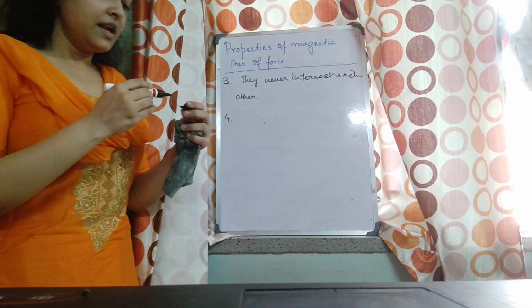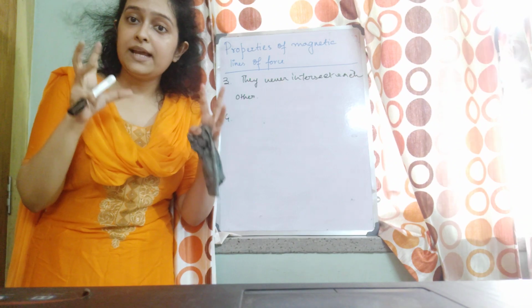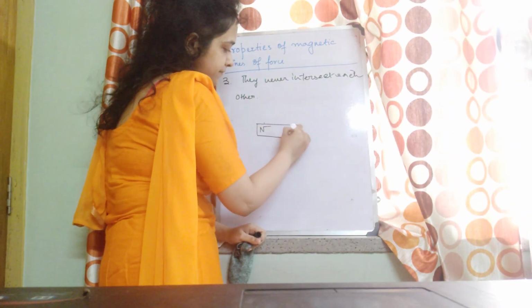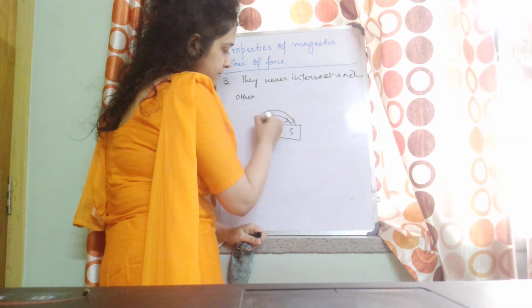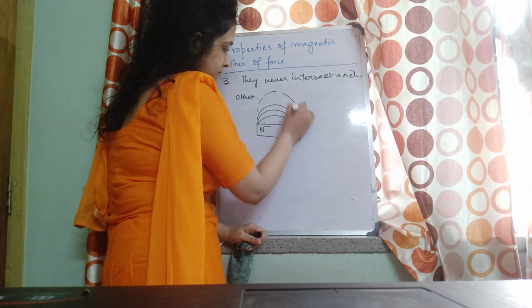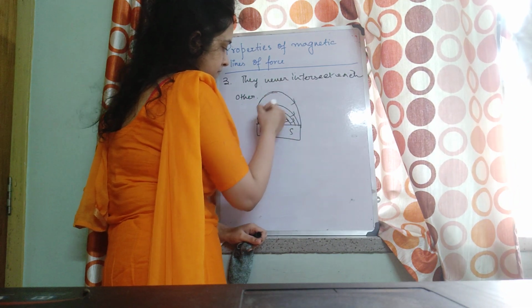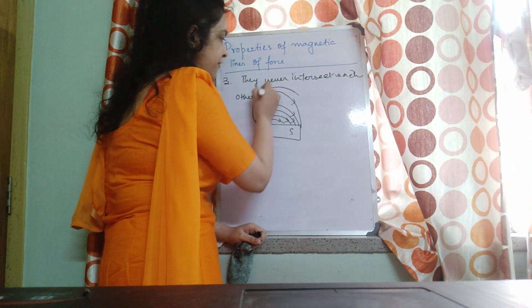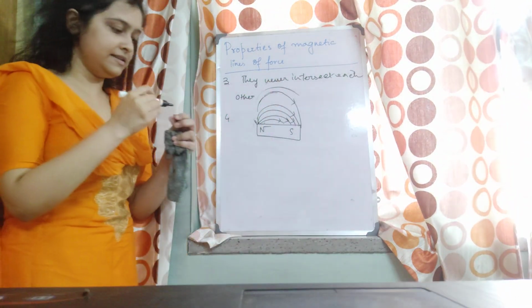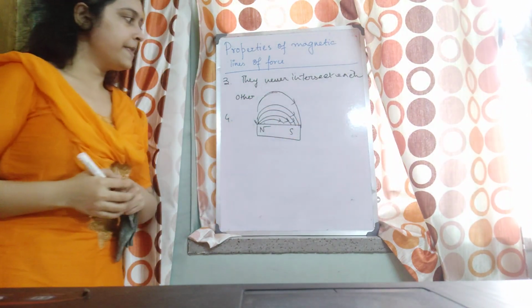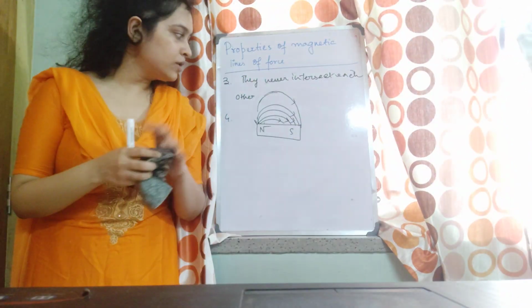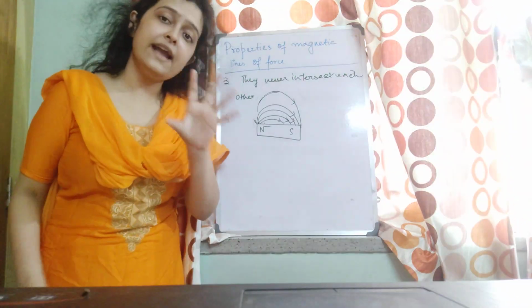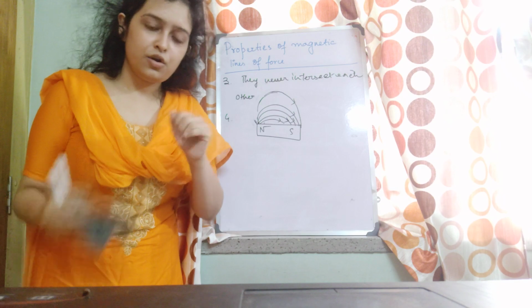Next is the densely populated lines. So as you move away from the bar magnet, where will you feel the magnetic strength more?